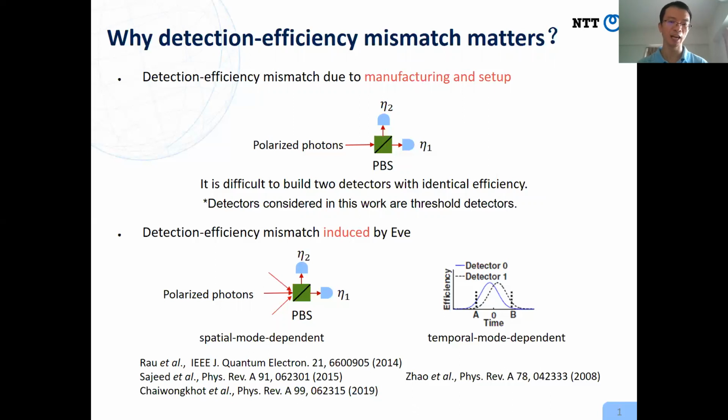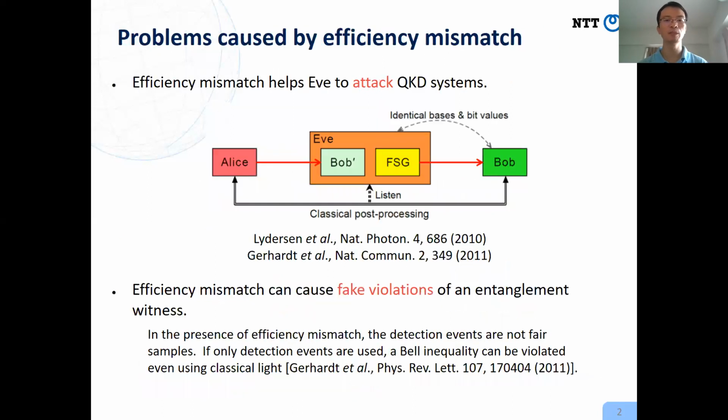The second reason is that besides polarization, photons have multiple degrees of freedom. A detector may respond to a photon differently depending on these additional degrees of freedom. People have observed spatial mode dependent or temporal mode dependent efficiency mismatch. If Eve can access these additional degrees of freedom, Eve can effectively control efficiency mismatch. This will help Eve to attack the QKD system. Actually, people have demonstrated such an attack in experiment.